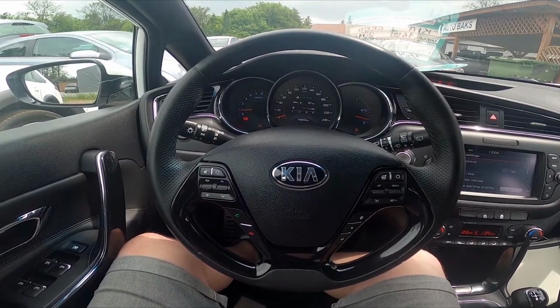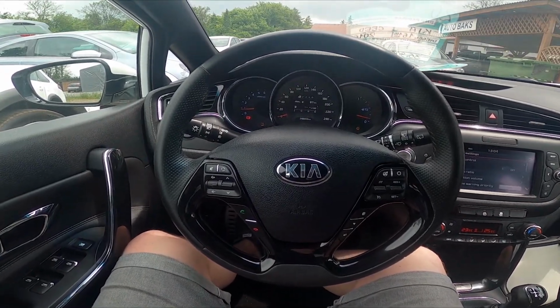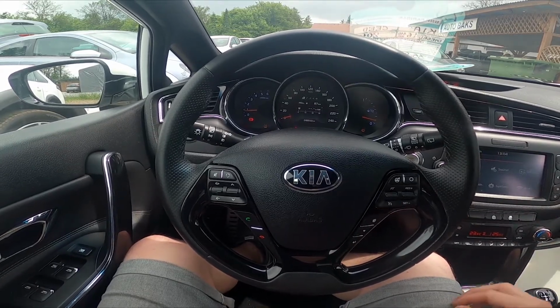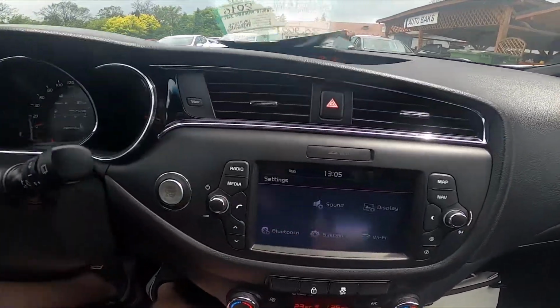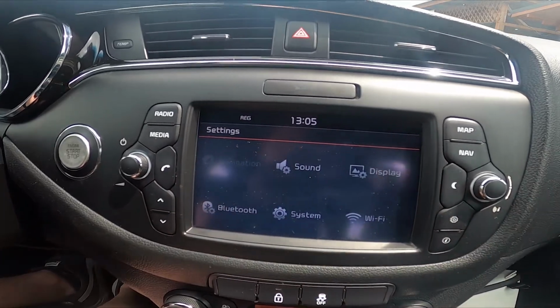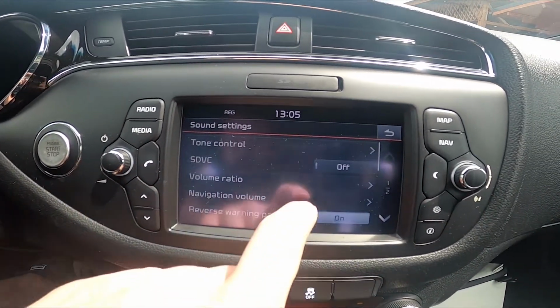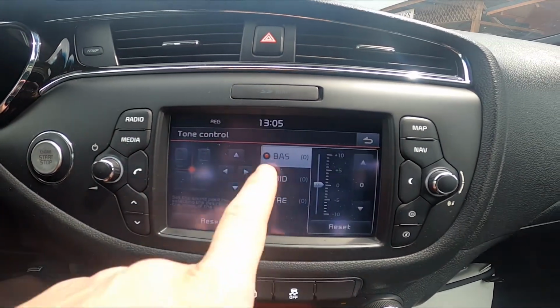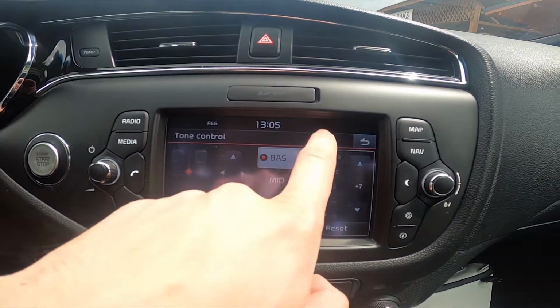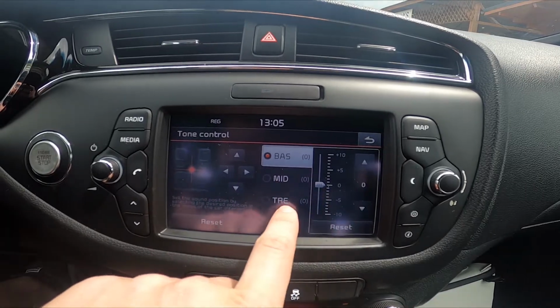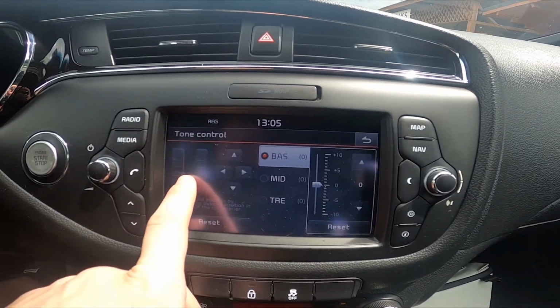Hello, today I'm in Kia Ceed. In this video I'll show you how to find and manage sound settings. In the beginning, let's go to Screen Display and press Settings button. Enter Sound. And now from this menu you can control tone control between bass, mid, trebles and also fader and balance.